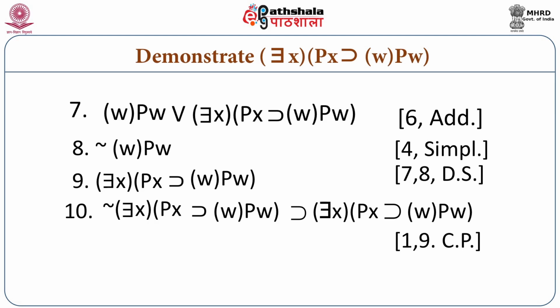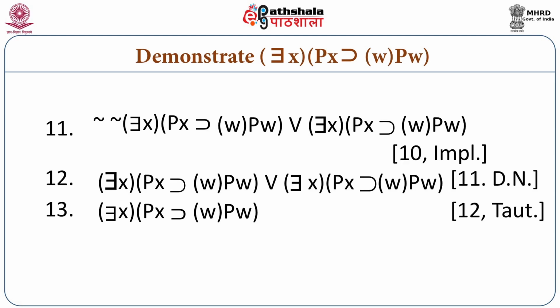Here we are coming to the next step, that is, applying the rule of conditional proof. From 1 and 9, we can have step number 10, which is: it is not the case that there is an x such that if x is p, then for all w, wp, implies there is an x such that if x is p, then for all w, wp. The next step is step number 11, by replacement of equivalence, that is, implication. Implication is to be replaced by disjunction.